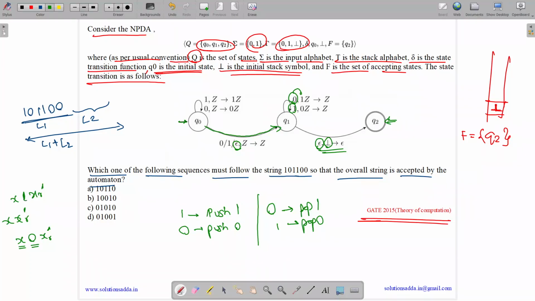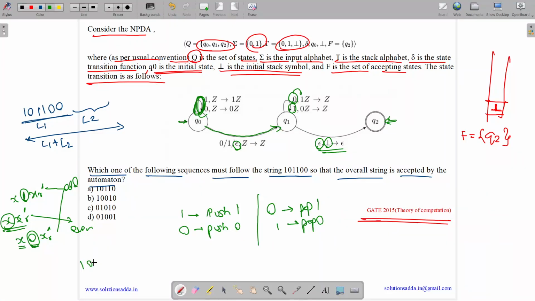See, we can have middle symbol either 0 or 1, and these two are cases of odd length, and this one is the case of even length. Now it is accepting matching x, so it will first push 1 for 1 and 0 for 0, and then it will match 0 with a 1, which means the reverse of its complement.